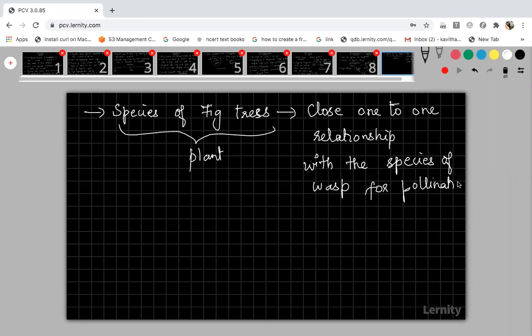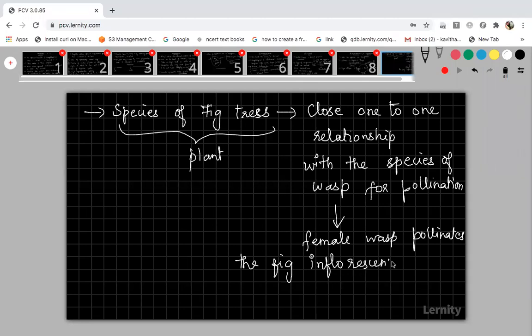So this wasp will help the plants for pollination, and in return, how will the wasp get benefited? The female wasp pollinates the fig inflorescence. You know what is inflorescence? It pollinates the fig inflorescence while searching for a suitable place for egg laying.